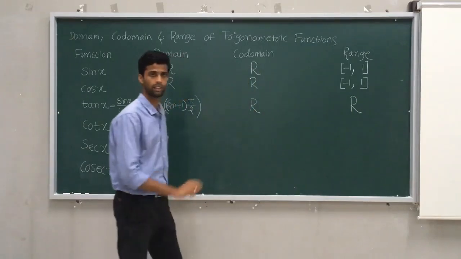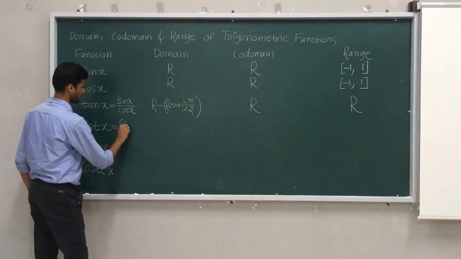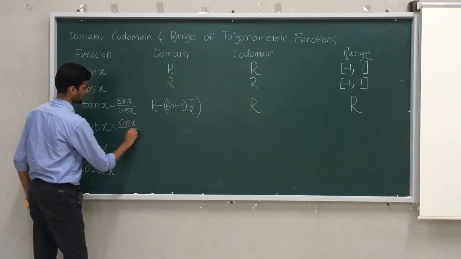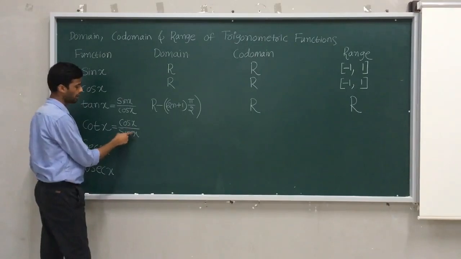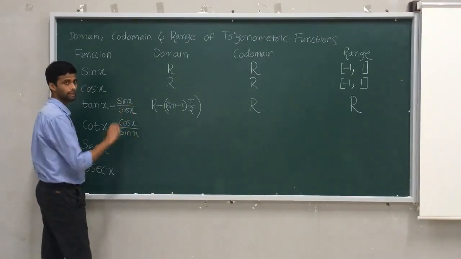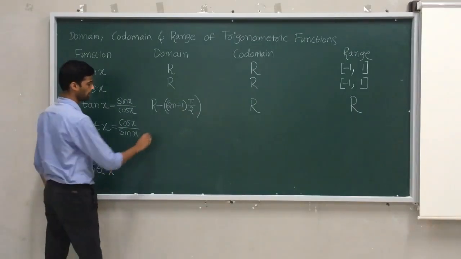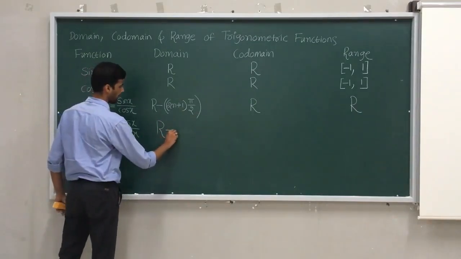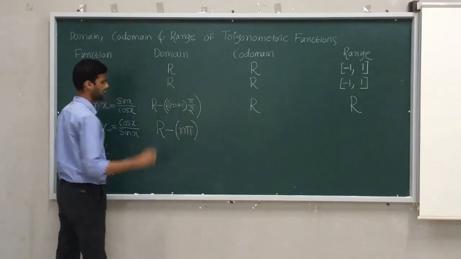You check with your own interest. When you come to cot x, it can be written as cos x divided by sin x. Again, it's the criteria of any number divided by 0. For what value is sin 0? I taught in my previous video, for all multiples of pi, sin is 0. So in the real numbers, I will subtract n pi, where n stands for integer.